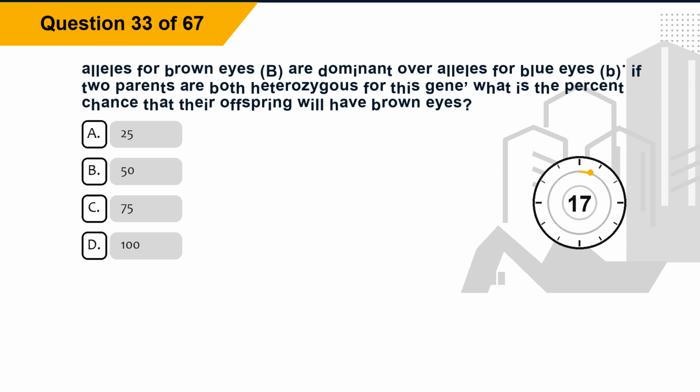Question 33. Alleles for brown eyes, B, are dominant over alleles for blue eyes, b. If two parents are both heterozygous for this gene, what is the % chance that their offspring will have brown eyes? Option A, 25. Option B, 50. Option C, 75. Option D, 100.